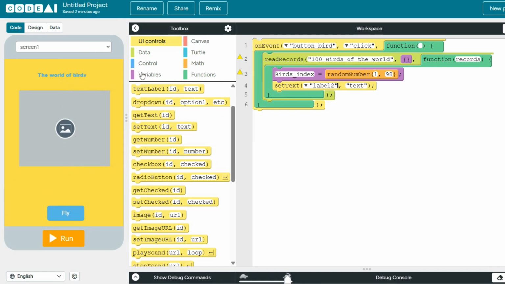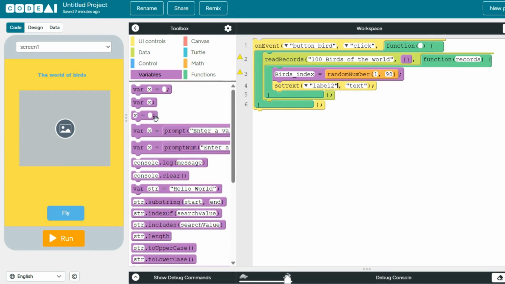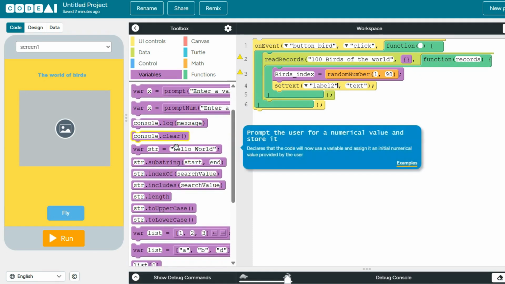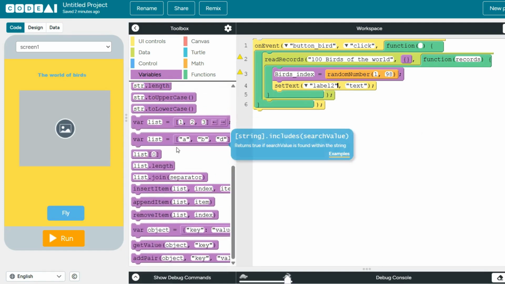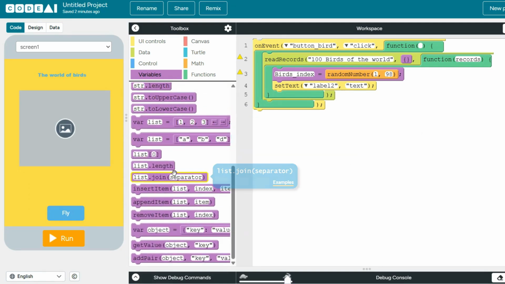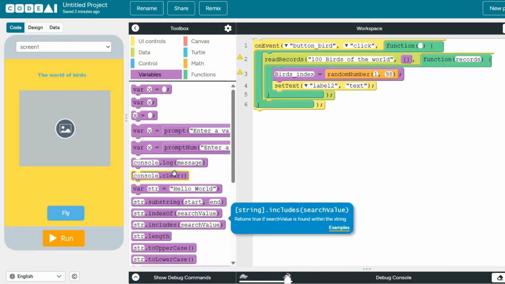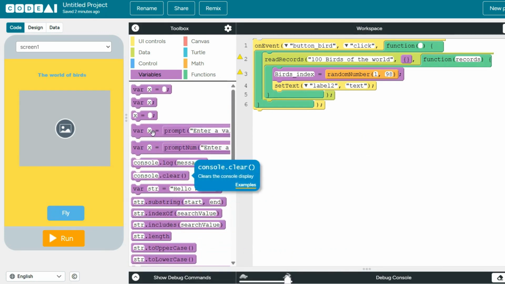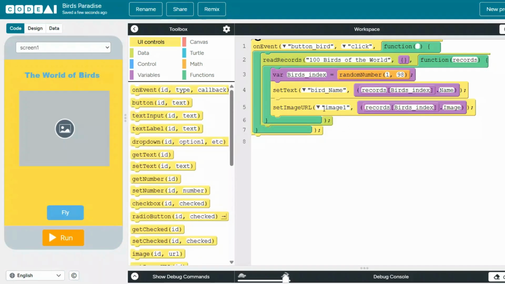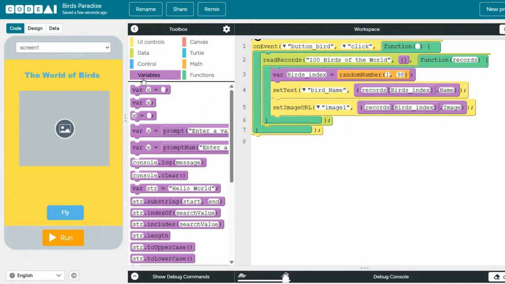Now let's go to variables, and over here we look for the one we need. We added these purple blocks from the variables section and this yellow one from the UI controls.